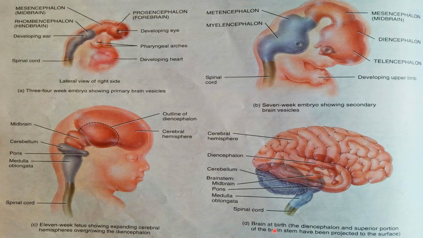Then figure D, the brain at birth. The diencephalon and superior portion of the brainstem have been projected to the surface. The cerebral hemisphere is here. Then the diencephalon has three structures, with the cerebellum posterior to that. The brainstem has the midbrain, pons, and medulla oblongata, and just inferiorly is the spinal cord.